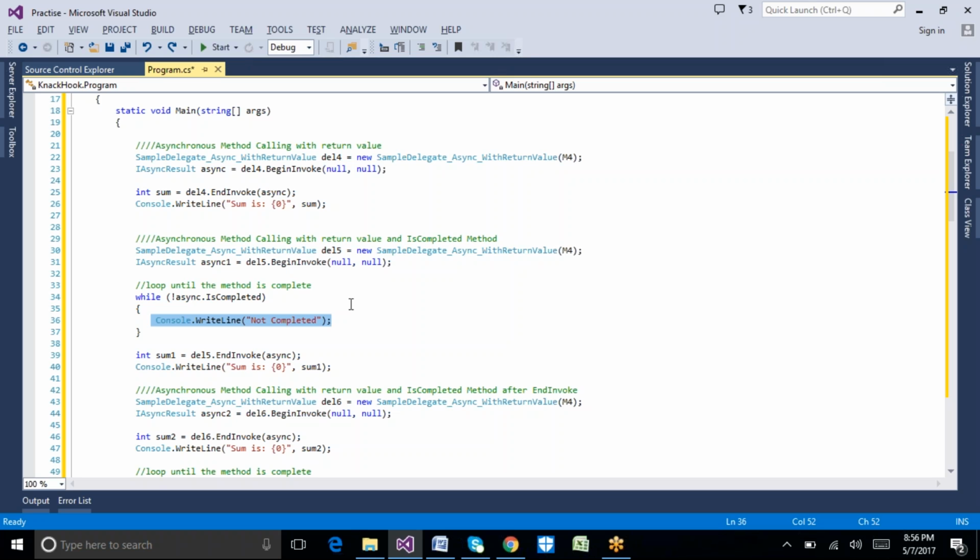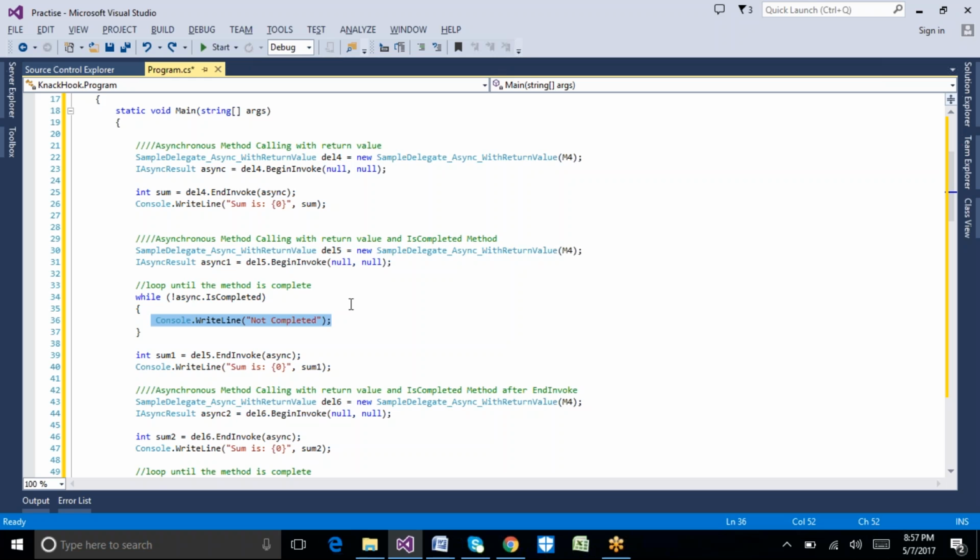So we do not have any control over which method will be called first in our C# program. That is automatically decided by the CLR itself. So we don't have any control to specify that method 1 needs to be called, and method 2 needs to be called, and method 3 needs to be called.